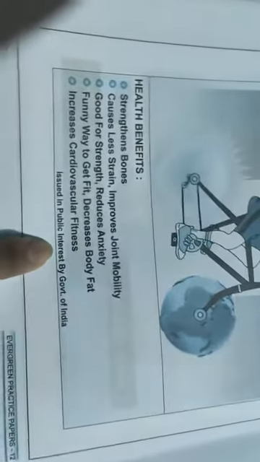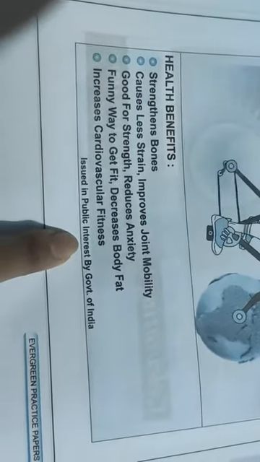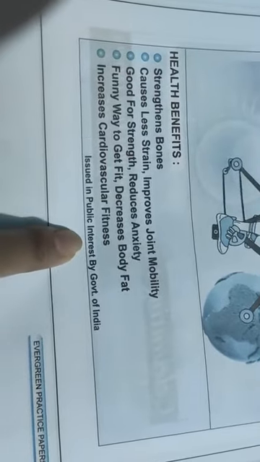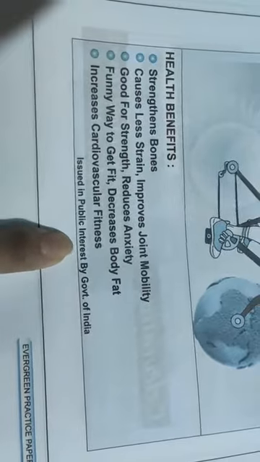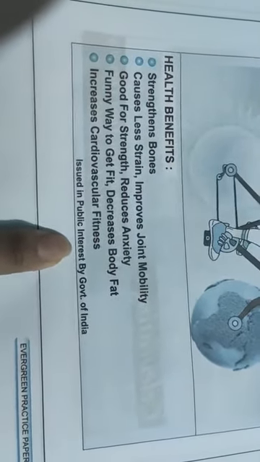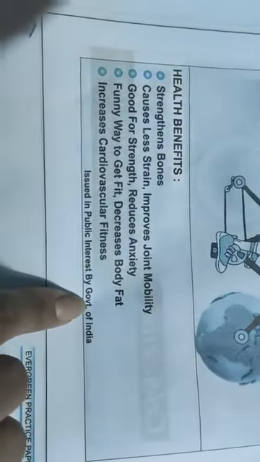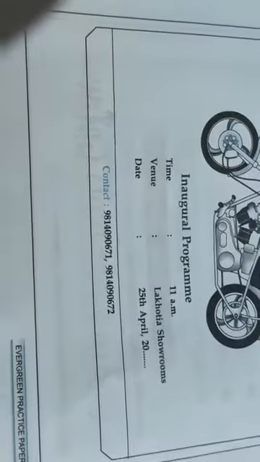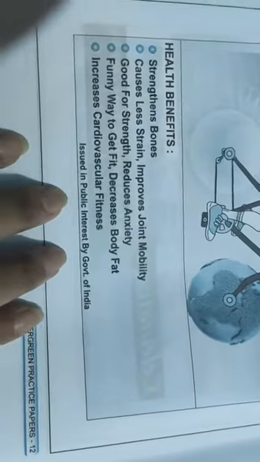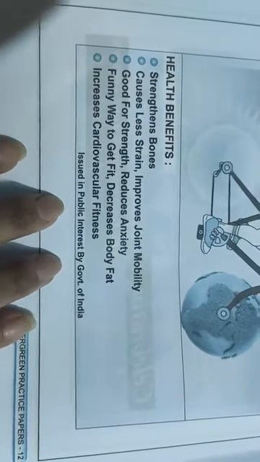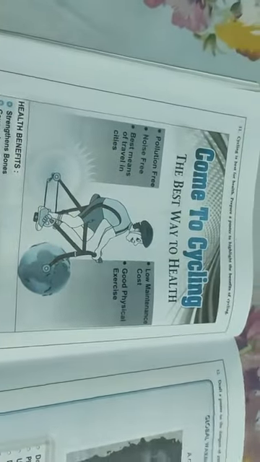Now this is something I want you to understand. Issued in public interest: anything that is issued in the interest of the public, that is what it means. Like in Hindi we say janhit mein jaari. So anything that is in public interest, who has done it? Government of India. So if you are writing issued in public interest, it could be anybody. It could be Government of India, it could be any NGO, it could be a club, it could be anybody. So please keep in mind, this is how your posters are to be done.